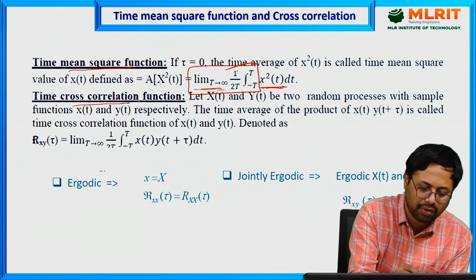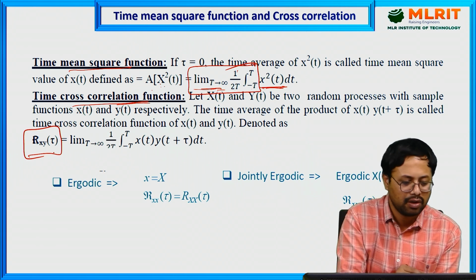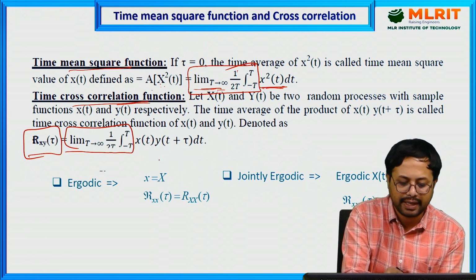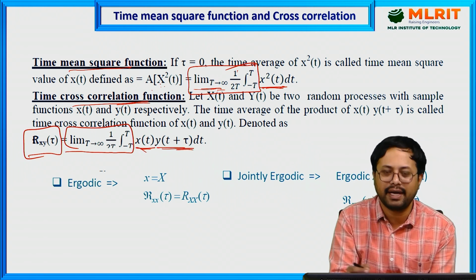Next, time cross correlation, again with the notation r xy of tau: r xy of tau is the limit as t tends to infinity of 1 by 2t times the integral from minus t to t. This is a common one. Here x of t into y of t plus tau, because we are using two different random processes.